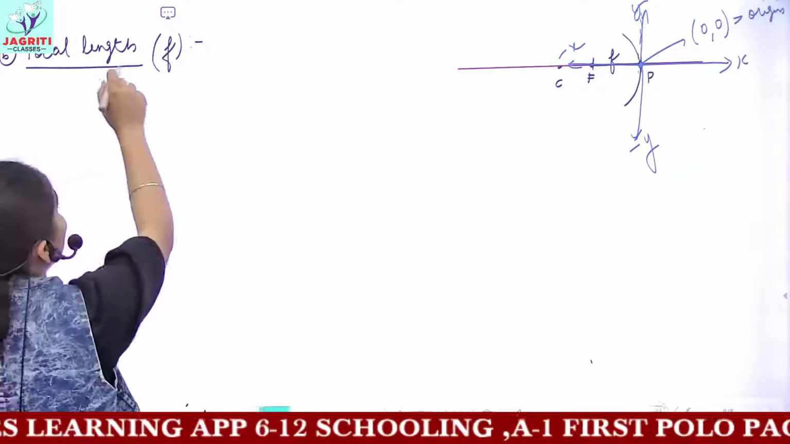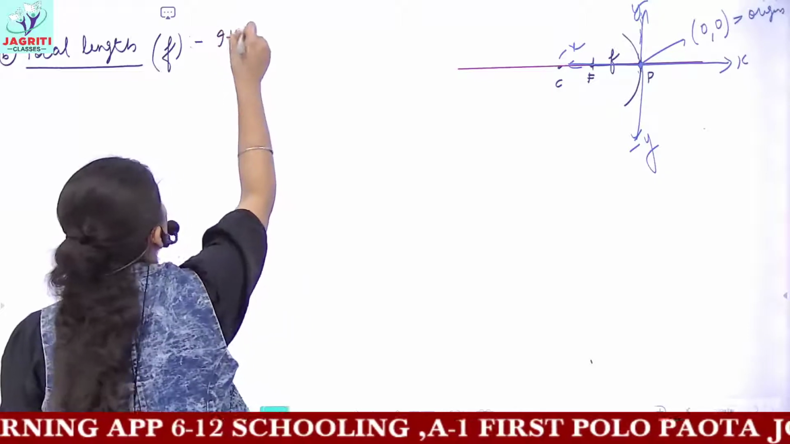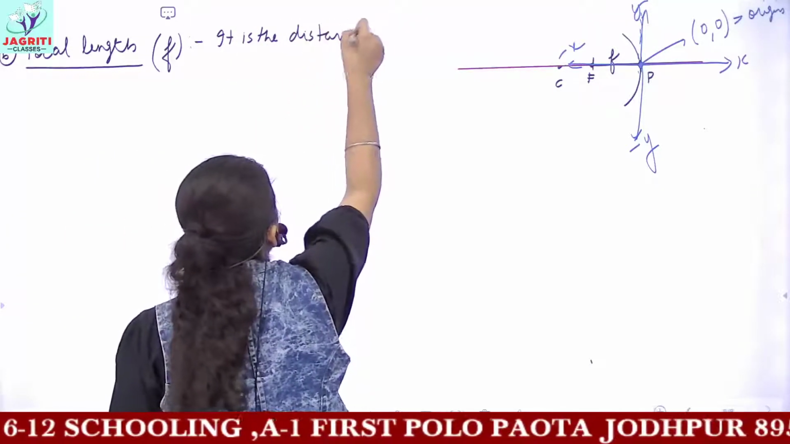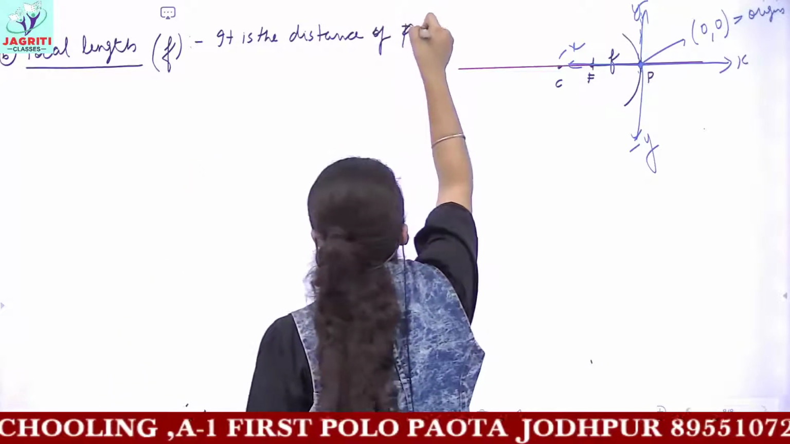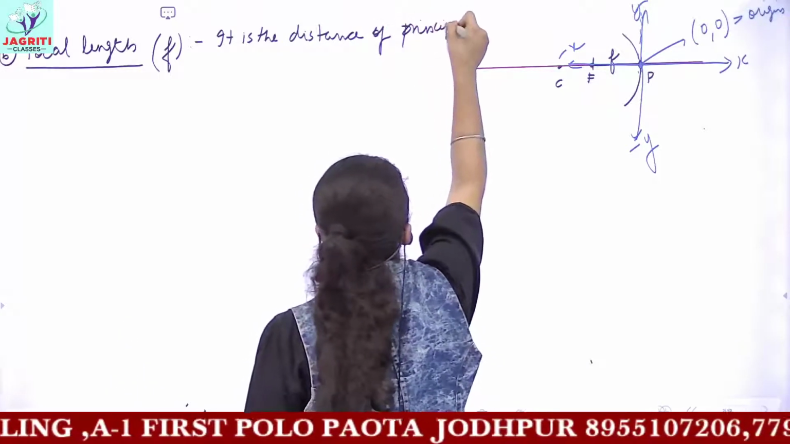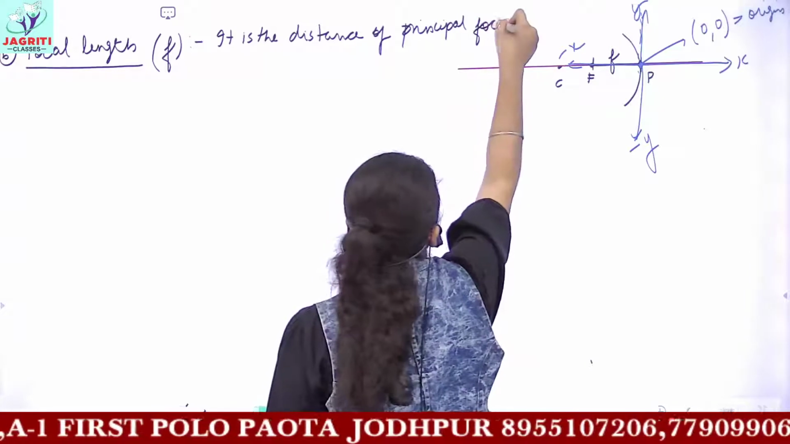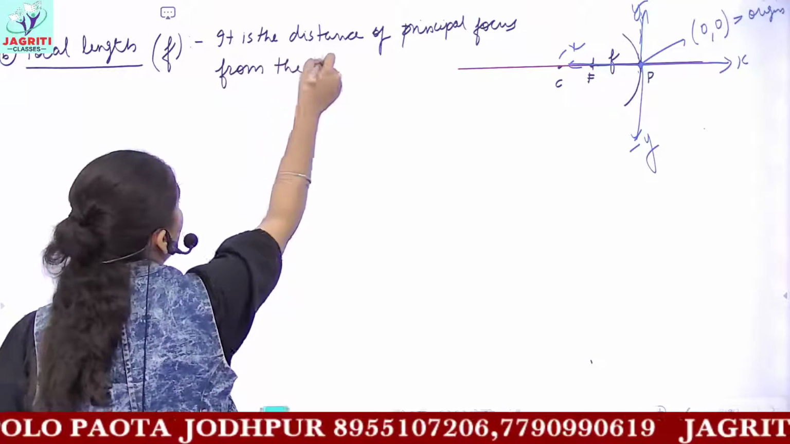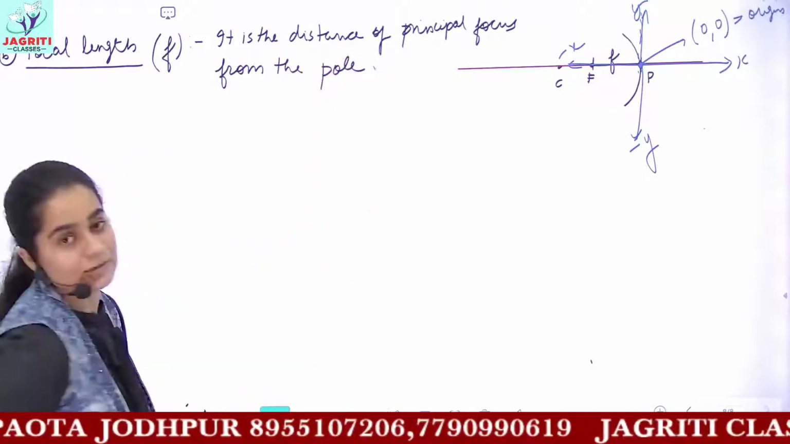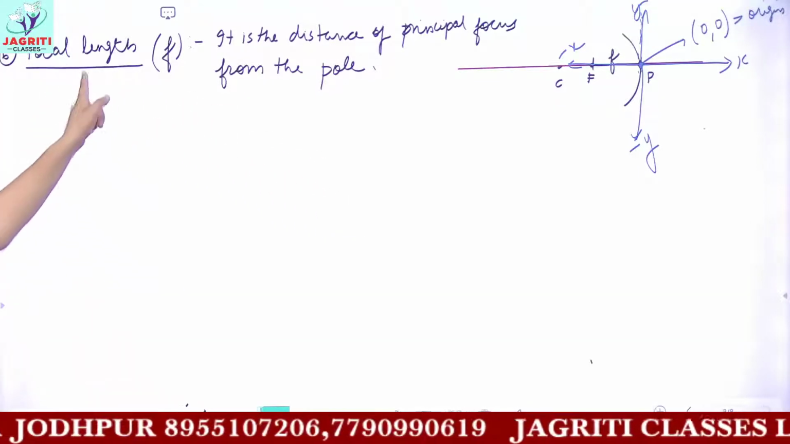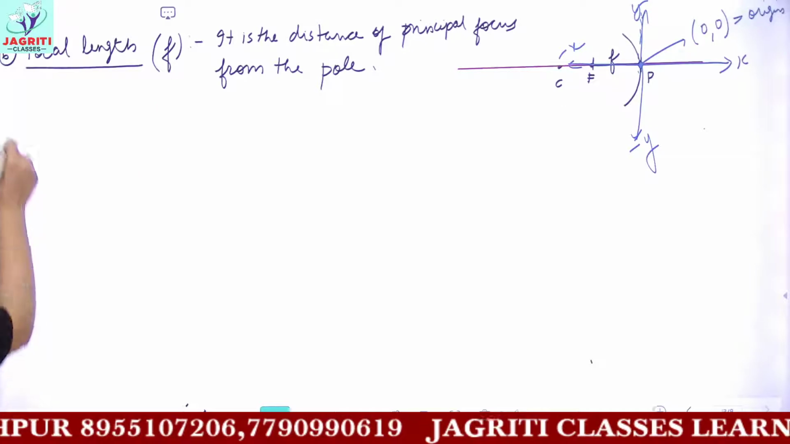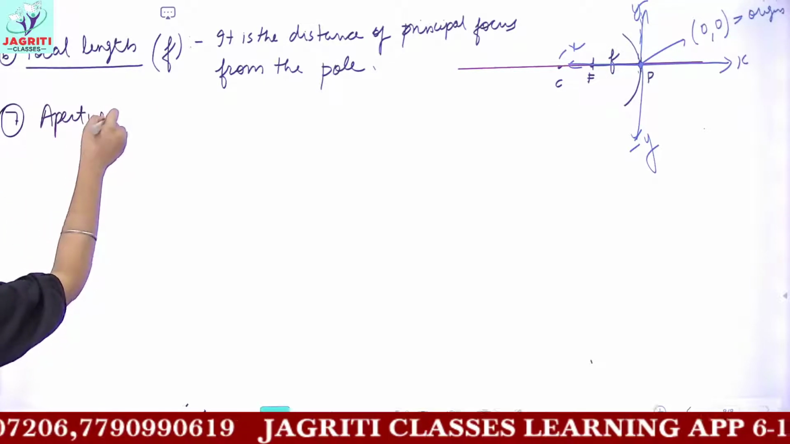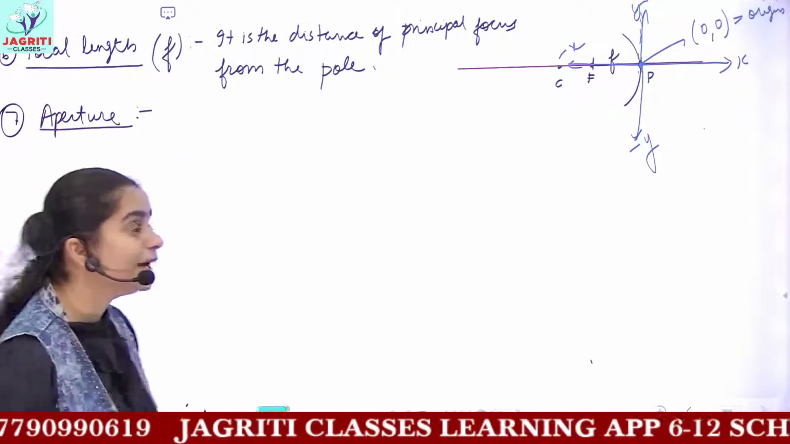So focal length can be defined as the distance of principal focus from the pole of the mirror. So this distance is known as focal length. It is denoted by a small f. The next definition would be aperture of the mirror. What do you mean by aperture?